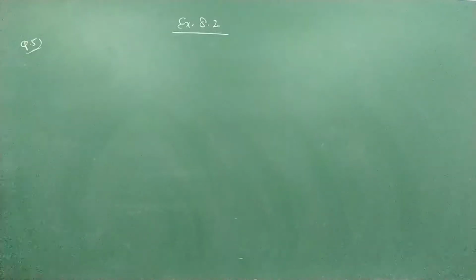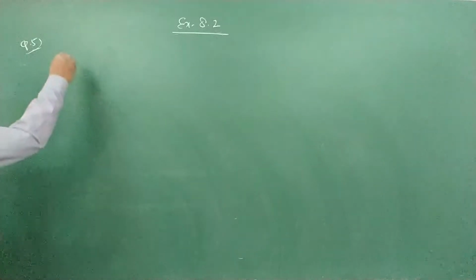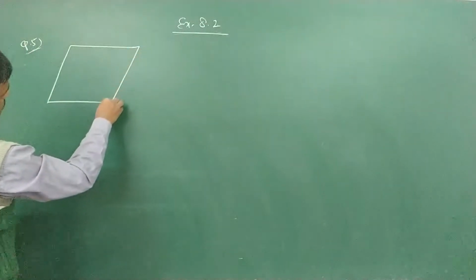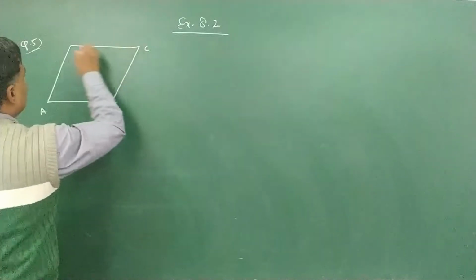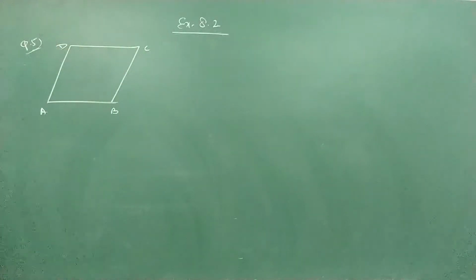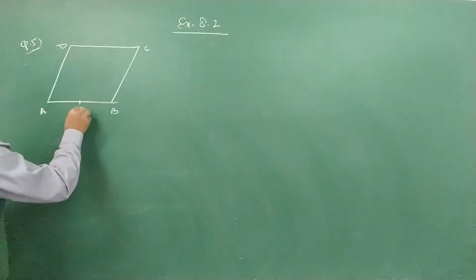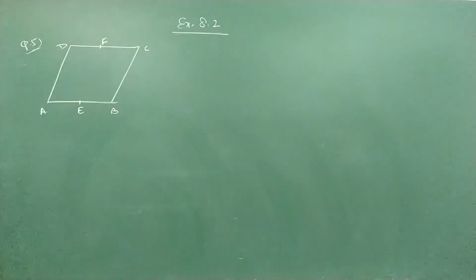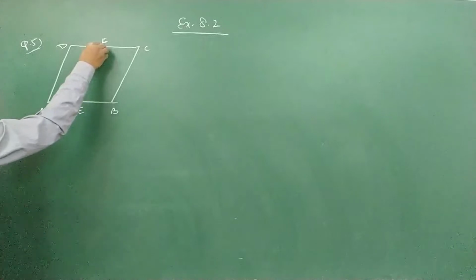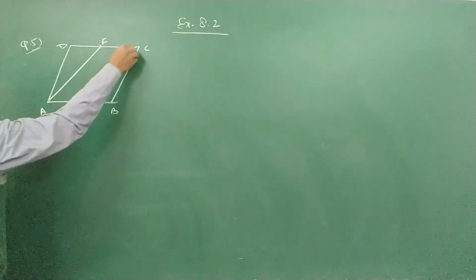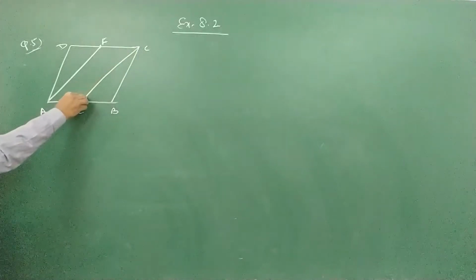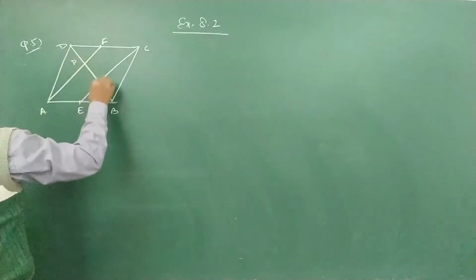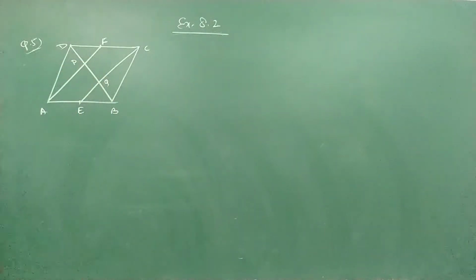Question number 5. In question number 5, ABCD is a parallelogram. E and F are the midpoints of the sides AB and CD. The figure is already given, so I am joining AF and CE. The diagonal BD is intersected by them at P and Q. We are proving that AF and EC trisect the diagonal BD.